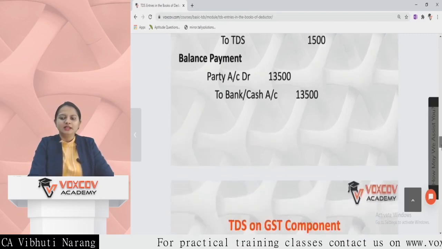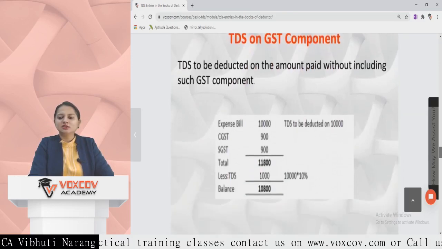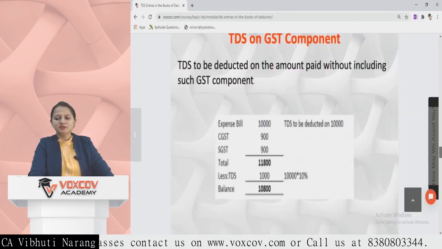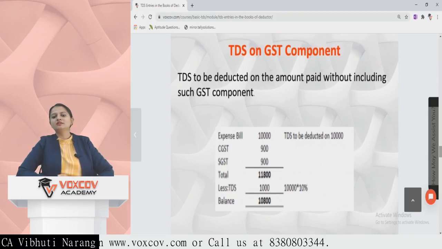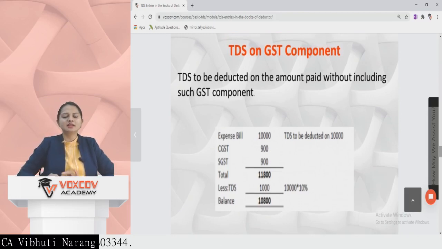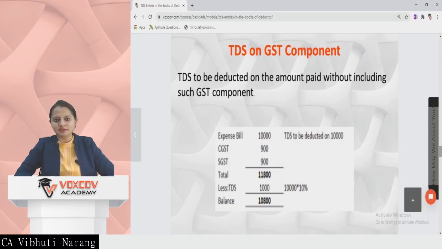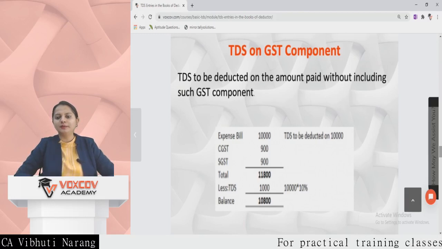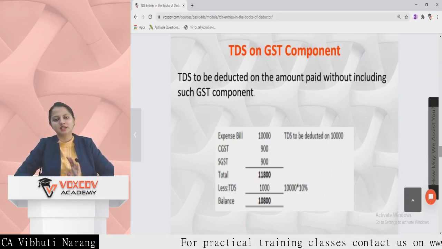Fine. Now we need to understand TDS on GST component. There is not a confusion. Already there is a circular issued in this regard that whenever GST is included in a bill, TDS is to be deducted on the expense amount, not on the GST component. So TDS is to be deducted on the amount paid without including such GST component.